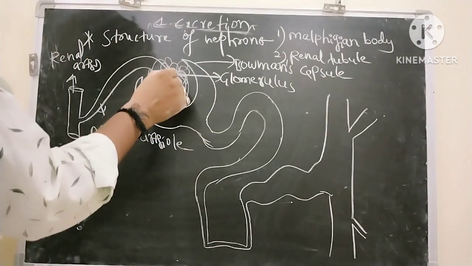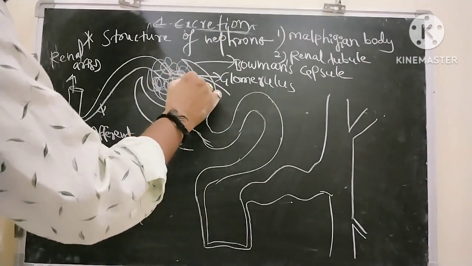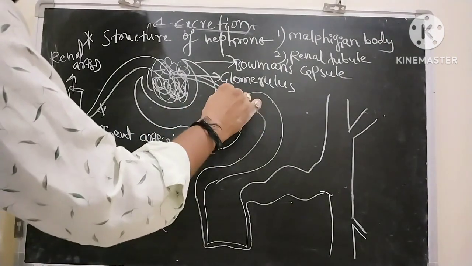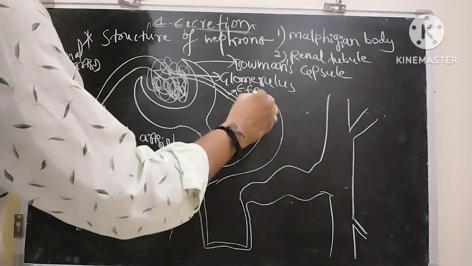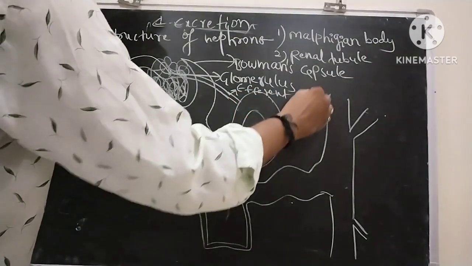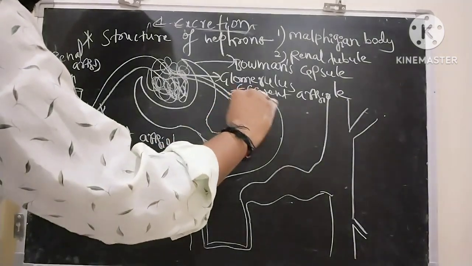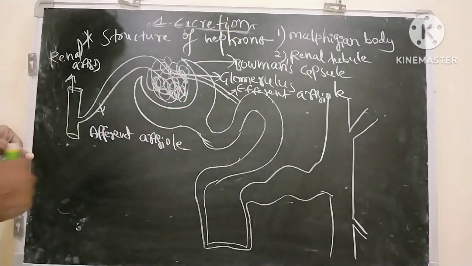From the glomerulus it comes outside as the efferent arteriole. This is what we call the efferent arteriole, and this efferent arteriole forms a peritubular network around the entire nephron.